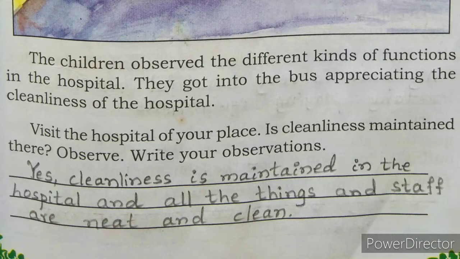Okay, you observe that a hospital is a place where cleanliness is maintained. All the things and all the stuff, everything was clean and neat, and they treat the sick and ill people. Like this, you write and complete it here, children.